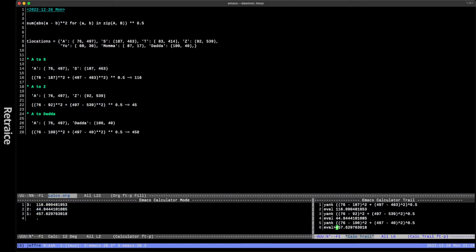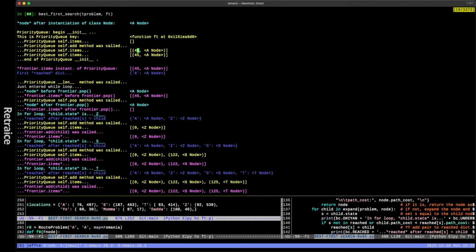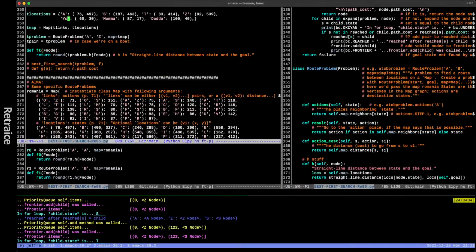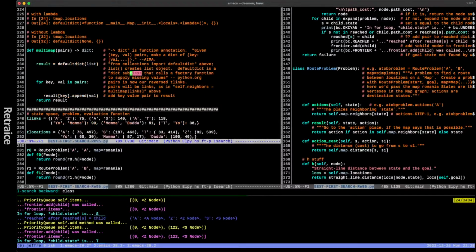I didn't do the math. I never do math, correctly or otherwise, on my own. I make machines do it unless I have no choice, okay? So we have a score, a distance score, an evaluation function score here of 0. It's very low. You want this to be low. That's also how priority queue is implemented.